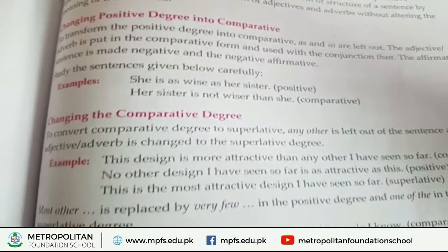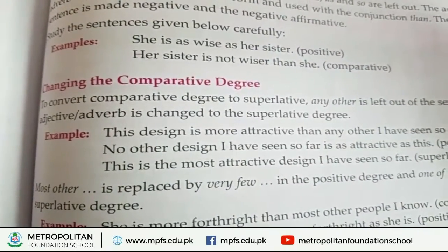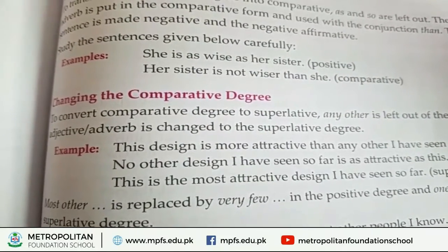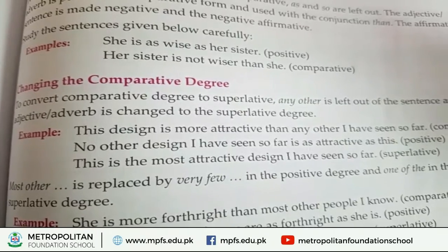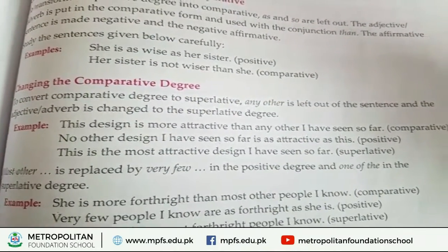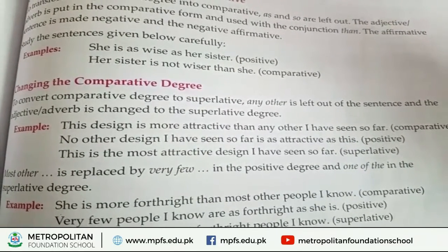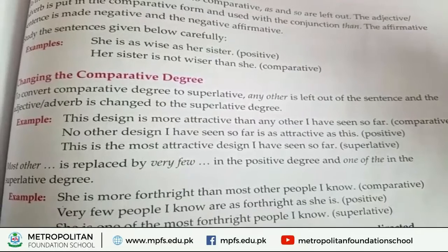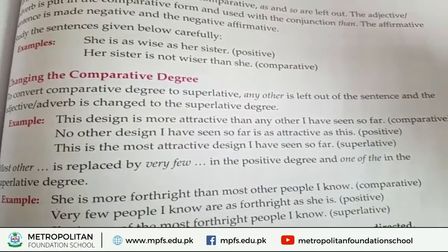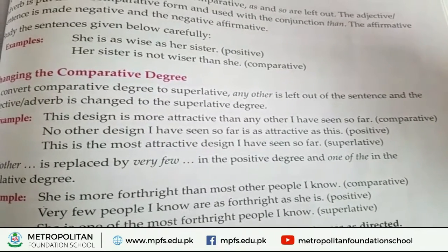Now changing the comparative degree. That is how we can change the comparative degree. To convert the comparative degree to superlative, any other is left out of the sentence and the adjective or adverb is changed to the superlative degree. This design is more attractive than any other I have seen so far.